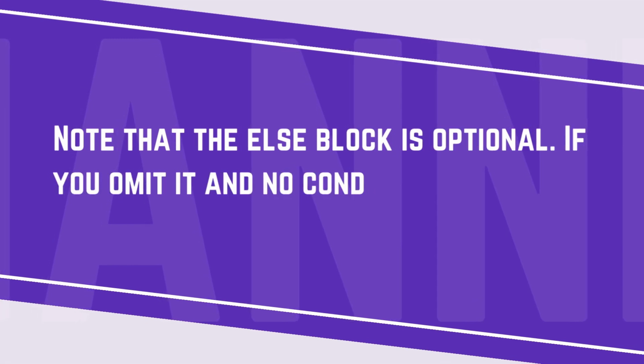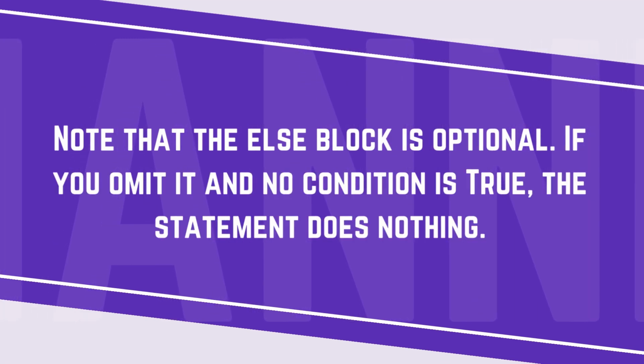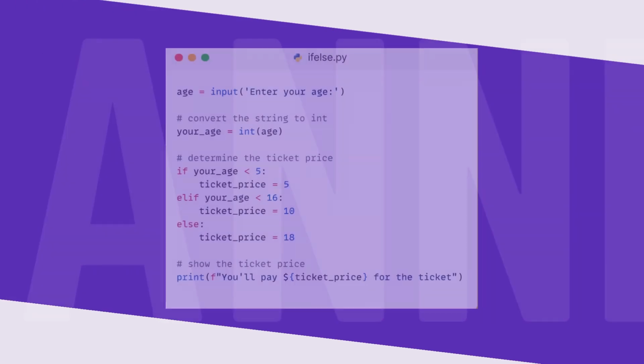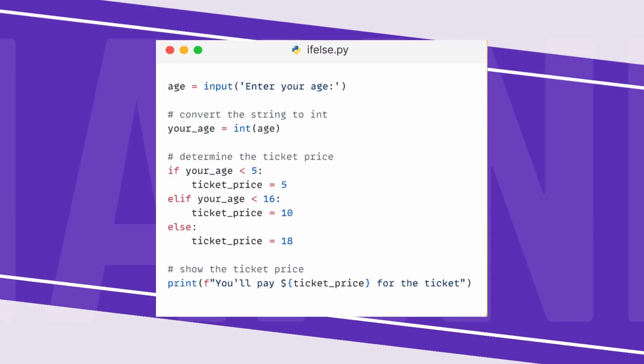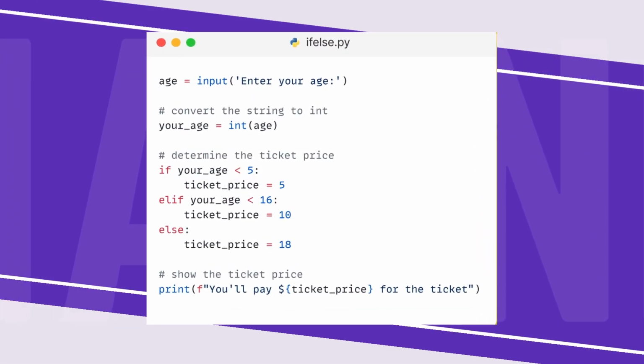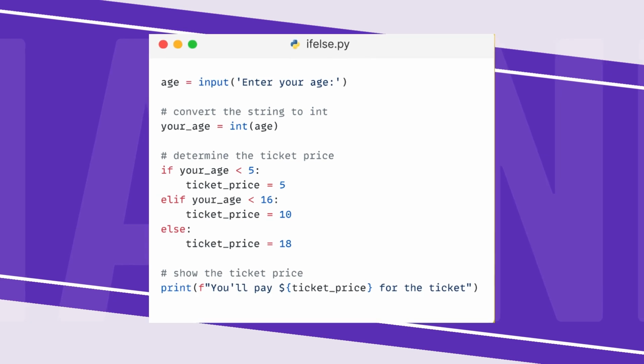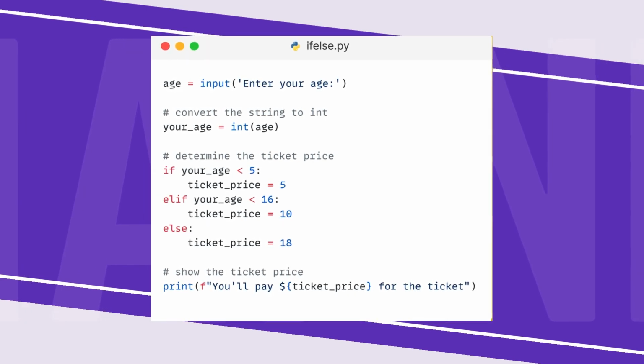Note that the else branch is optional. If you omit it and no condition is true, nothing happens. The following example uses the if-elif-else statement to find out the ticket price based on the age. In this example, if the input age is less than 5, the ticket price will be $5. And if the input age is greater than or equal to 5 and less than 16, the ticket price is $10. Otherwise, the ticket price is $18.